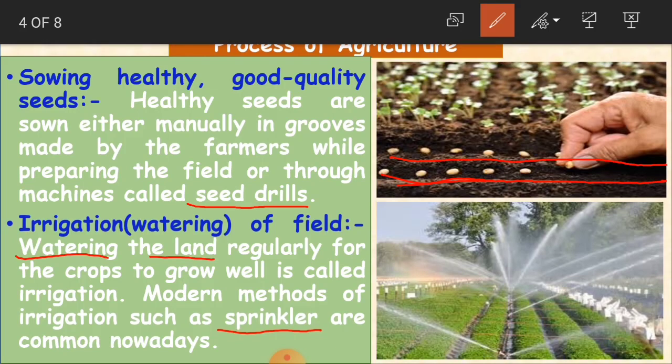These are the modern methods. Man has invented modern methods to make his life easy, and even in agriculture there is a lot of development. Instead of doing things manually, people are taking the help of machines so that the work is done in an easy, fast way. Here, using these modern methods, they are supplying water to the fields, as you can see in the picture.